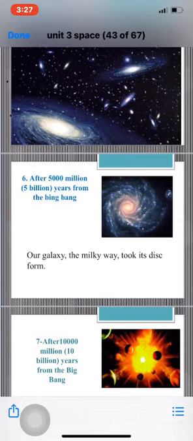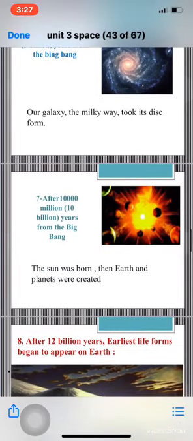Okay. Number 7, after 10,000 million years, or 10 billion years from the Big Bang, the sun was born. Our sun was there in the spiral arm of the Milky Way galaxy. And the Earth and planets were created. How were they created? We will see the theories of the solar system origination after we finish this part. So after 10,000 million years, the sun was born and then the Earth and planets were created.